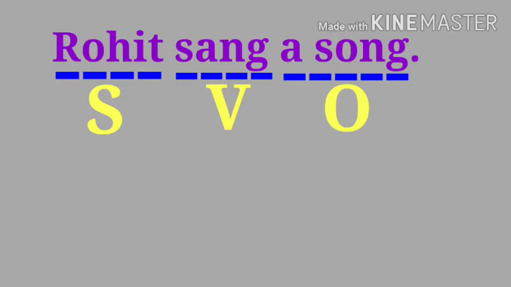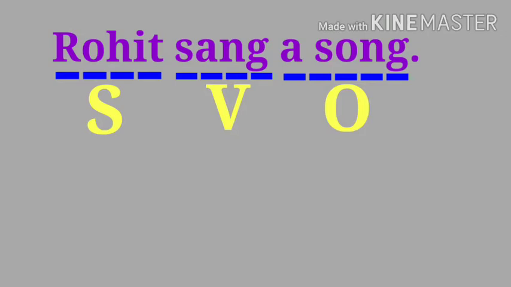Rohit sang a song. Can you guess the SVO from the sentence? That is subject, verb, and object. Rohit is the subject here, sang is the verb, and what did Rohit sing? What do we get as the answer? A song. So a song is your object. Understand? So we got subject, verb, and object.